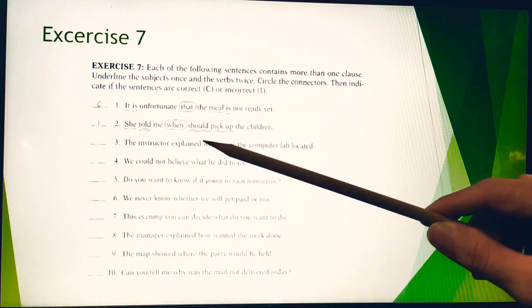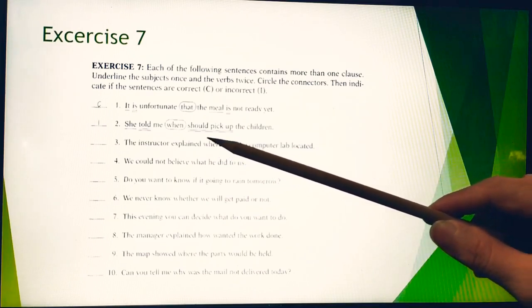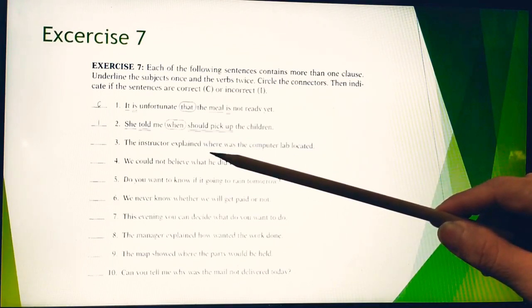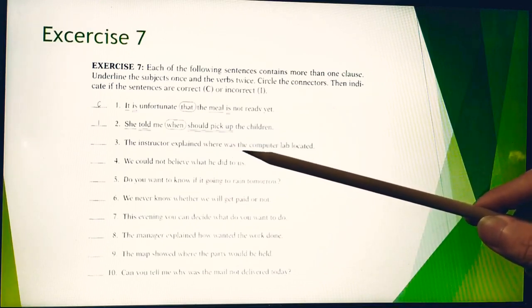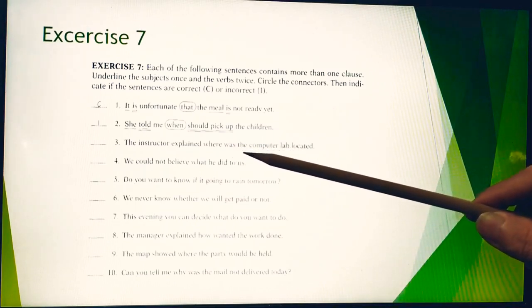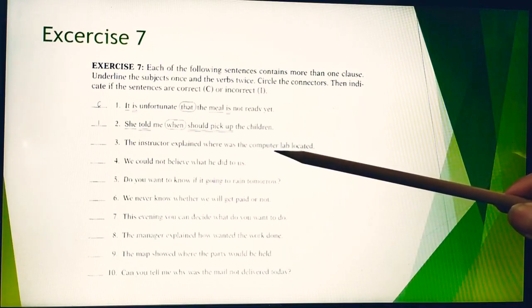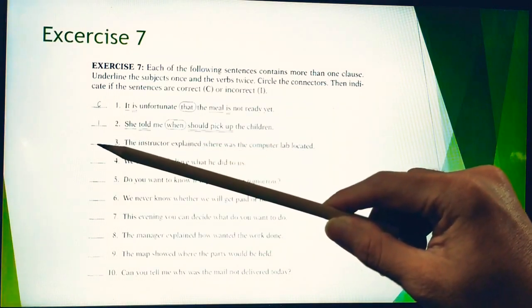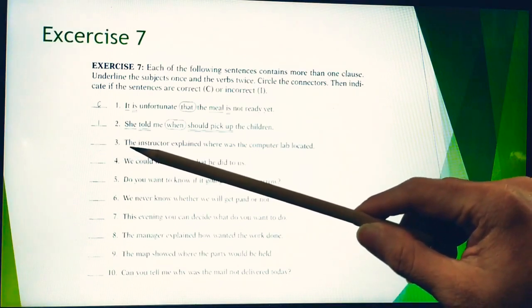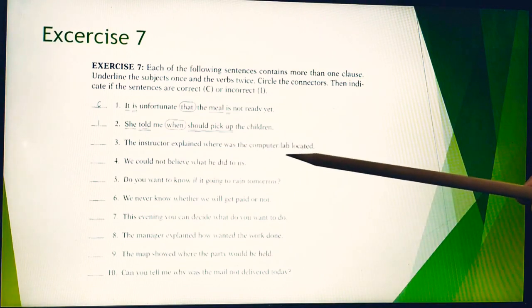You still remember when I mentioned before that after the noun clause connector, it is supposed to be followed with a subject. But where's the subject? Can you find where's the subject? Yes, this is the subject, but the order of this sentence is incorrect. The correct one is: the instructor explained where the computer lab was located.